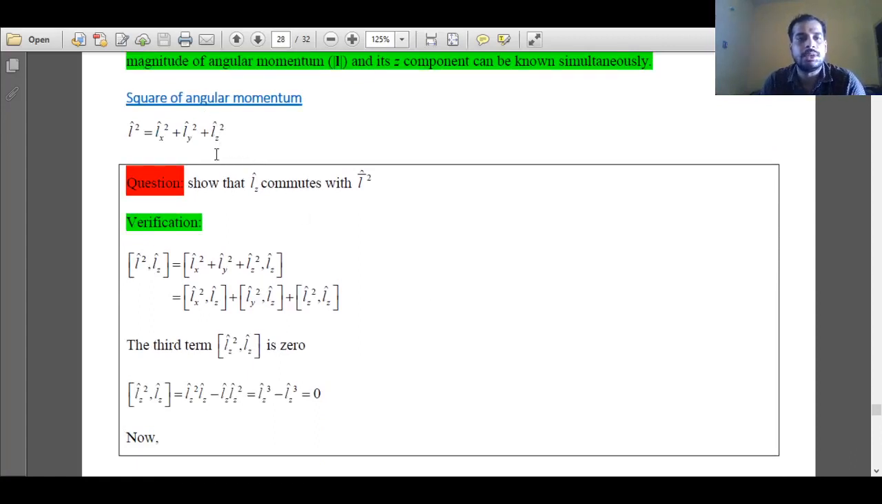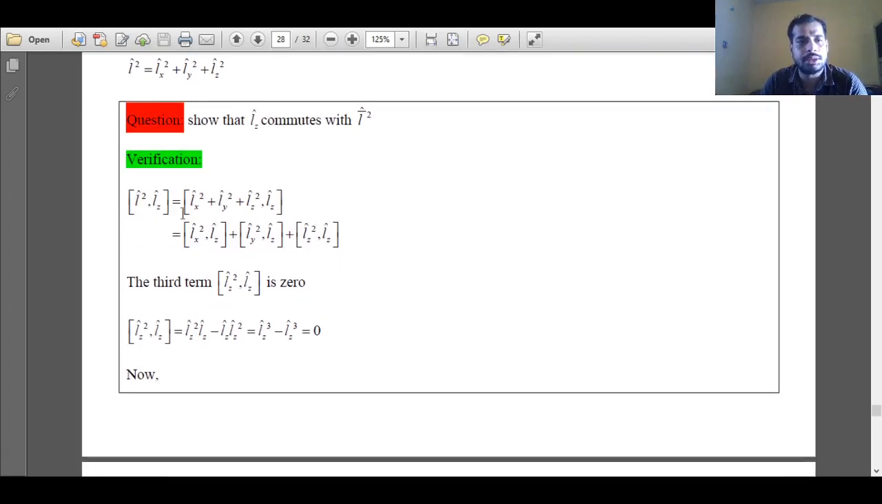With that, we'll do a few more questions. The square of angular momentum is again resolved into three components: the component along x-axis, y-axis, and z-axis. Now we can say that the component along z-axis commutes with L square, or square of angular momentum. To verify that, we have to do a commutator operation. So L square, that's square of angular momentum, and Lz.